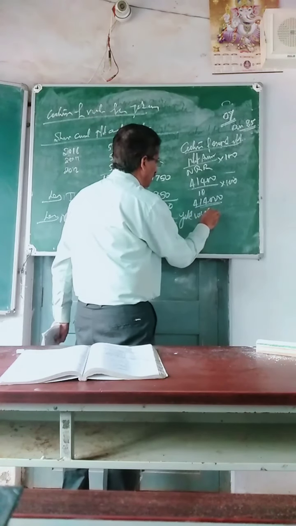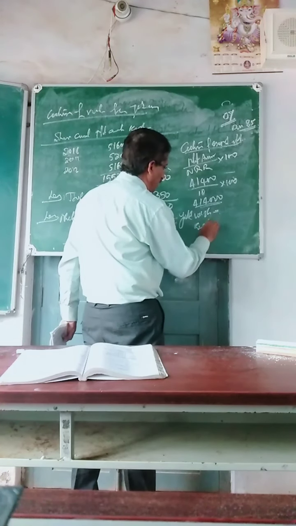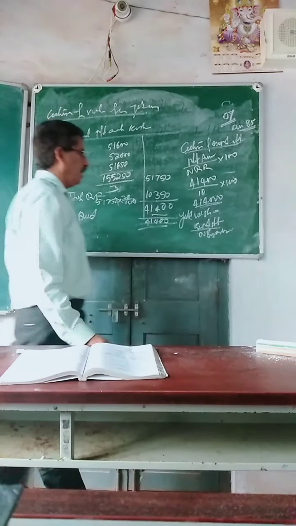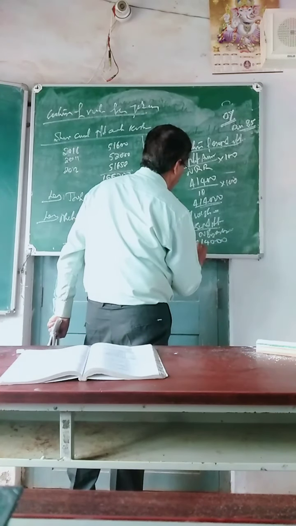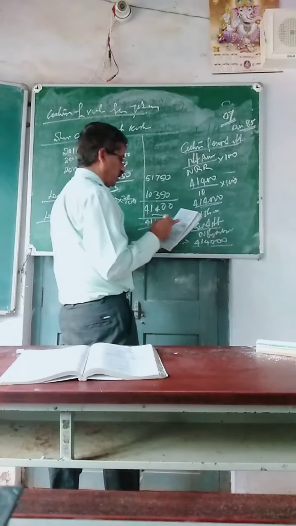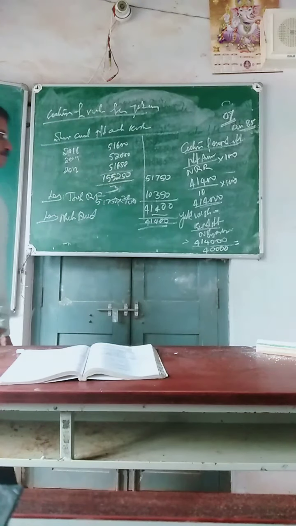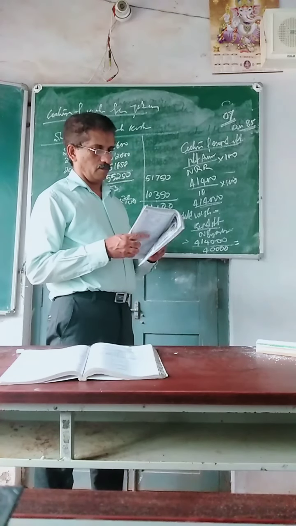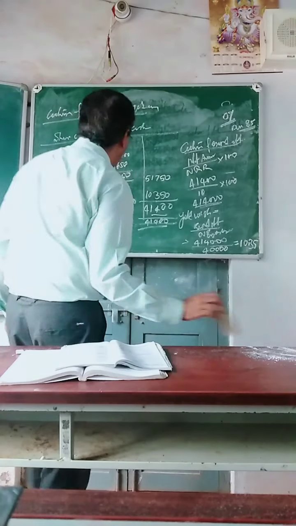Last step here is yield value of share. Yield value of share is equal to expected profit divided by number of equity shares. Expected profit here we found is 4,14,000, divided by the number of equity shares. In this problem it is shares of 10 each, 4 lakh, that is 40,000. What is the value of share? 10.35.